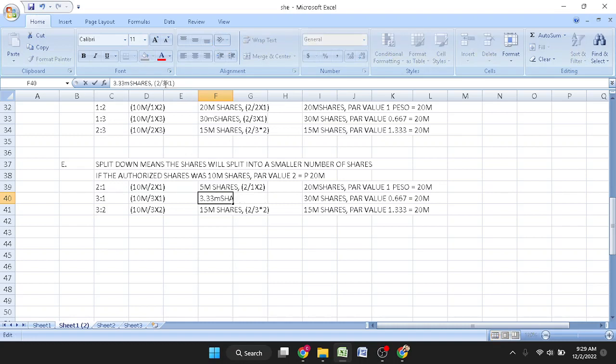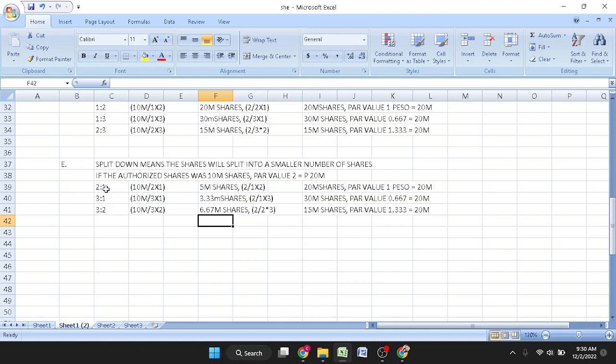For every 3.333 million shares, it's 1. This would be 3. And how much will that be? For every 10 million shares, it will be divided by 3 times 2. It will become 6.67 million shares. Check that under the split down, the number of shares was reduced lower than the original 10 million.